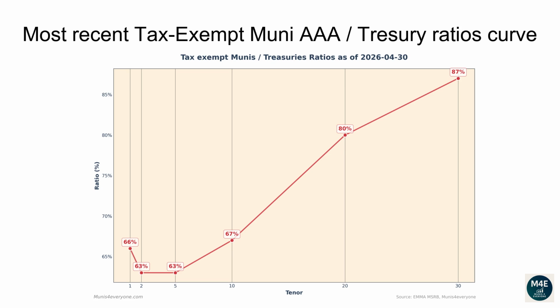The current one-year ratio is 66%. The 2 years ratio is 63%. The 5 years ratio is 63%. The 10 years ratio is 67%. The 20 years ratio is 80%. The 30 years ratio is 87%.